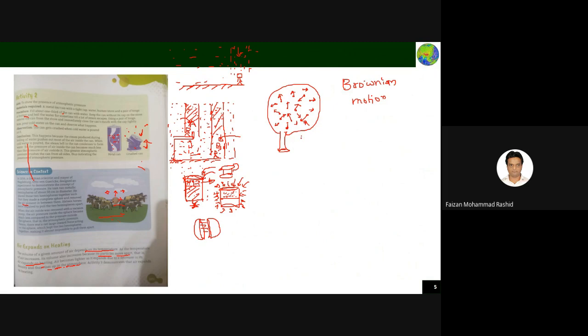The moment you increase the temperature of your system or your balloon with a burner, maybe a burner or a candle, you light the candle. What will happen? The candle has heat energy, and this heat energy is transferred to the air molecules. The air molecules pick up the heat energy. Previously the air molecules were moving like this, then they pick up the heat energy, gain more speed and start moving more. When the temperature increases, these particles will start moving very, very fast.